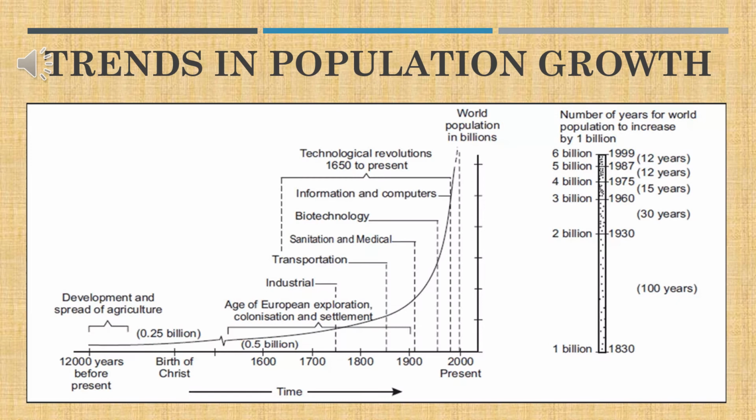Now, after 1900, you can see there were plenty of changes in biotechnology, the field of medicine. Many people used to die at the time of reproduction. People mostly were living only up to the age of 40 or 50. Now, with the improvement in biotechnology, there was plenty of change in the growth of population.